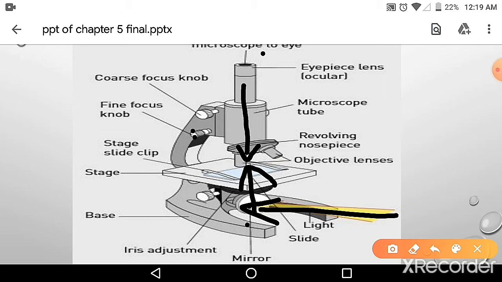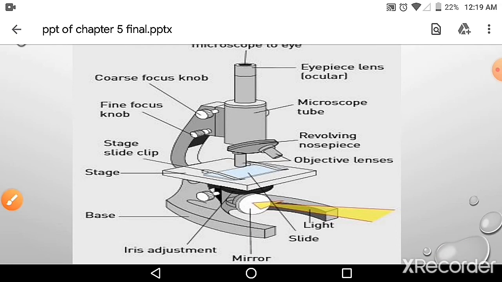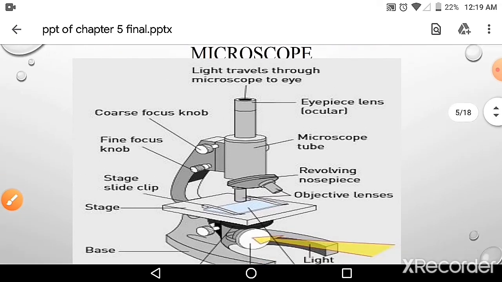Okay, so these are the different parts of the microscope: the eyepiece, the nose piece with the objective lens, the fine and coarse focus knobs, the stage, slide clips, the base, the mirror, the condenser. Okay, so these are the different parts of the microscope.